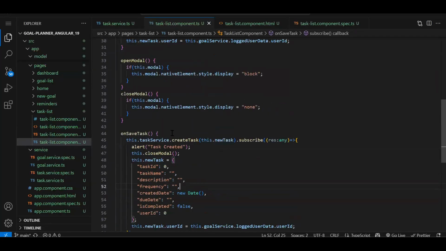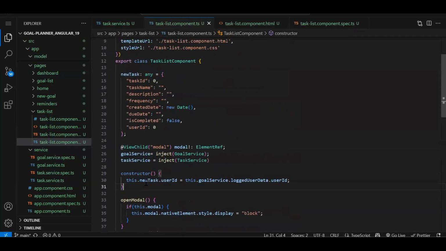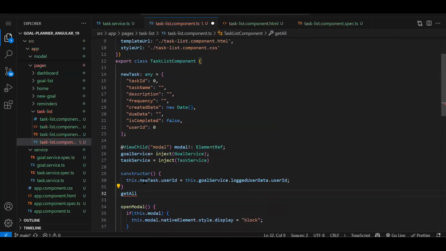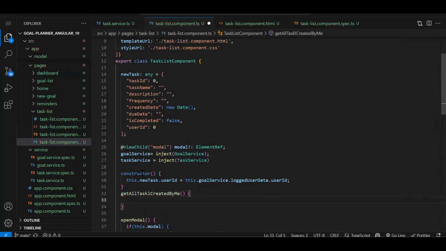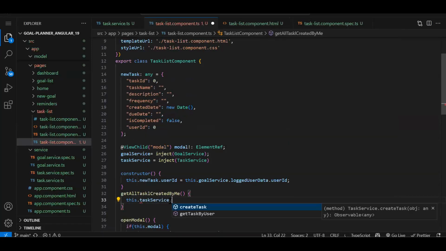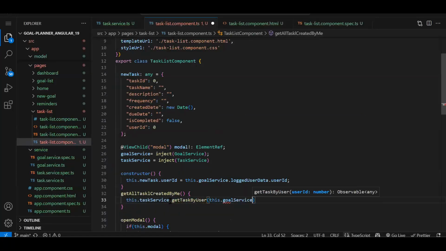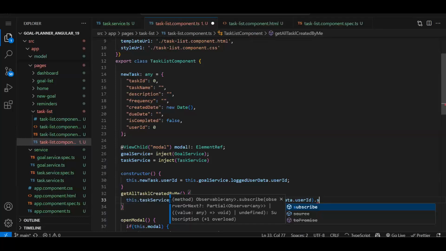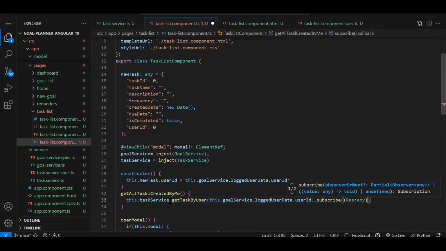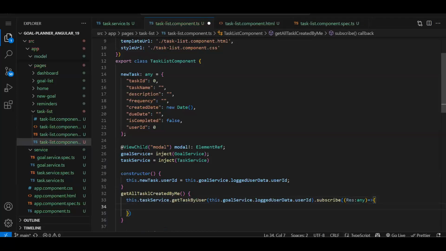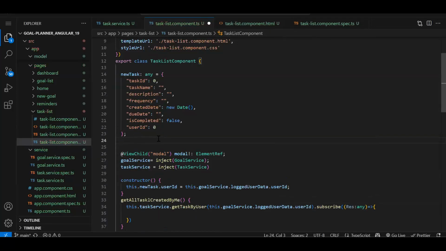Fine. Now on the page load, we need to call that get API also. So let's quickly do that also. Get all tasks created by me. Then just data binding will be there. So this.taskService.getTaskByUserId. Here we will pass this.goalUserService.loggedInUserData.userId.subscribe(result: any). Fine. Here we have to create one more variable. Okay. As I said, I will be explaining an async pipe over here. Fine. I'm not testing. We will test it once. Let me just write the code first.